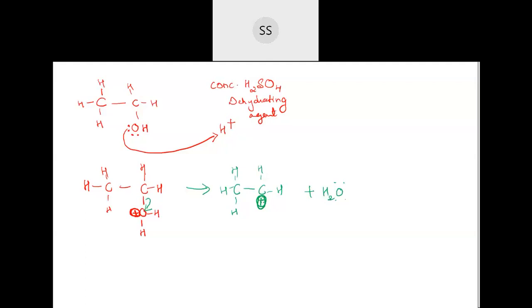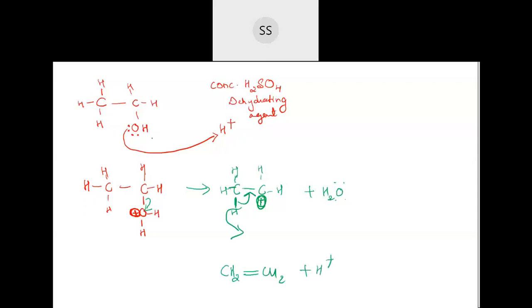So what carbon does is, it tries to become stable. But how will it become stable now? Somehow it should take the electrons from the neighboring one, because neighboring is having C1, 2, 3, 4. So this electron cloud from the neighboring one will be shifted to this side. So it will take these electron pair and leave this H plus back, because that's how it will become stable. So you get CH2 double bond CH2, plus this H plus will be left out.